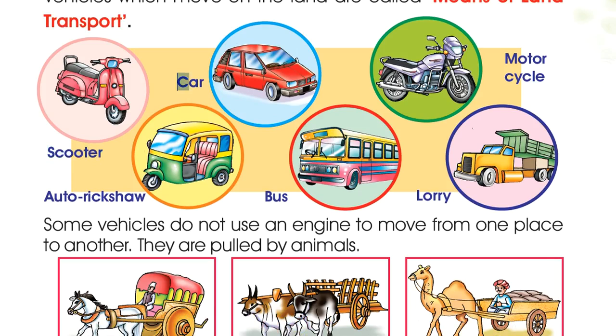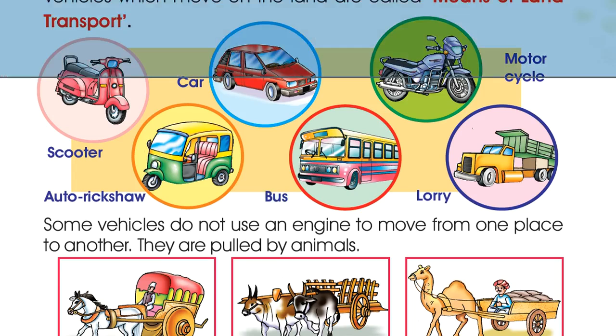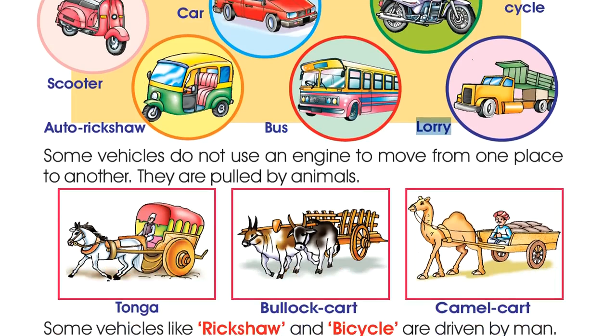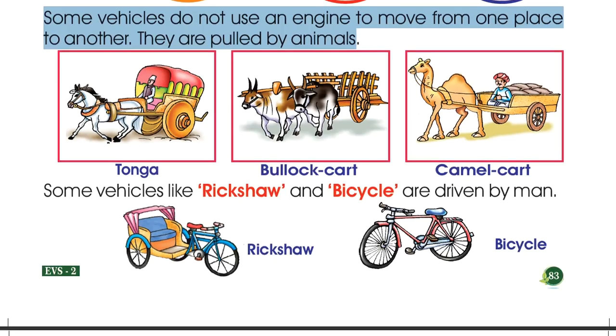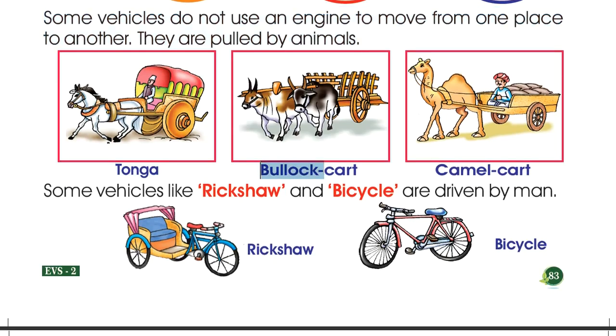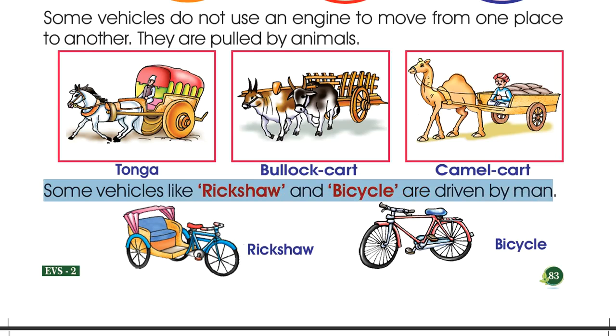Scooter, car, auto rickshaw, bus, motorcycle, lorry. Some vehicles do not use an engine to move from one place to another. They are pulled by animals. Tonga, bullock cart, camel cart. Some vehicles like rickshaw and bicycle are driven by man.